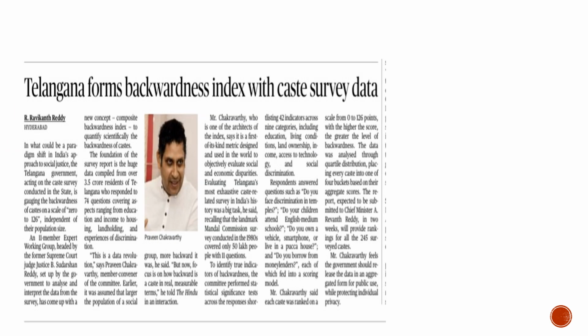Well, here the discussion is about the Telangana Farmers Backward Index with Caste Survey data. This was a very interesting article in the newspaper today, as the Telangana government came up with this brilliant idea, bringing up the backwardness index with caste survey data.